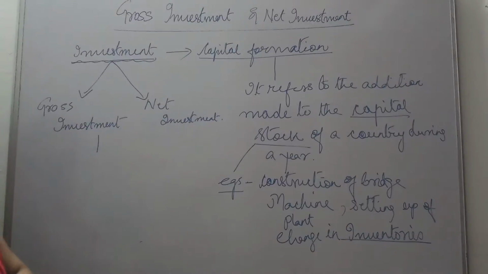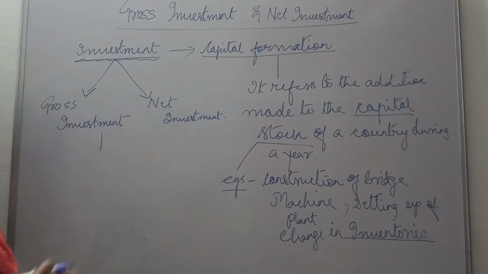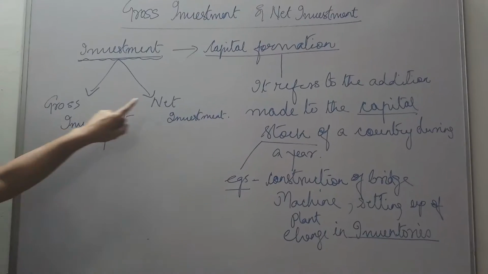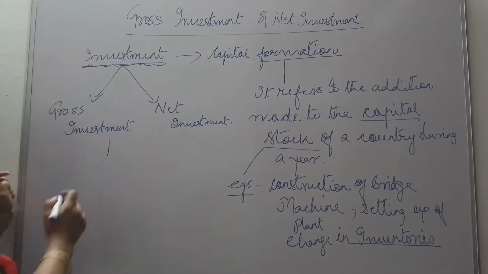Next, investment is of two types: gross investment and net investment. Now, what is gross investment?